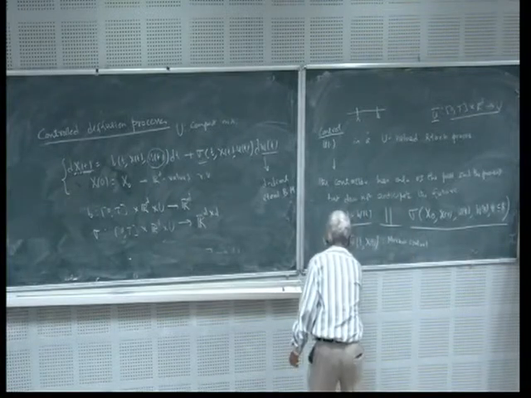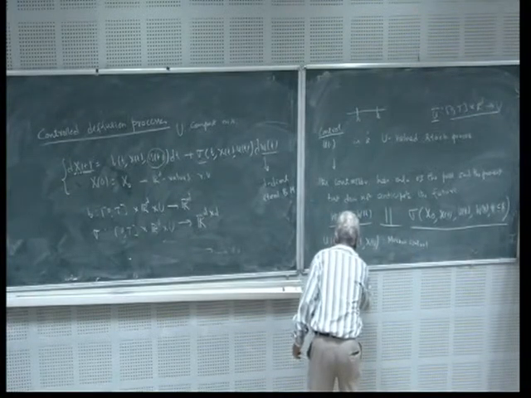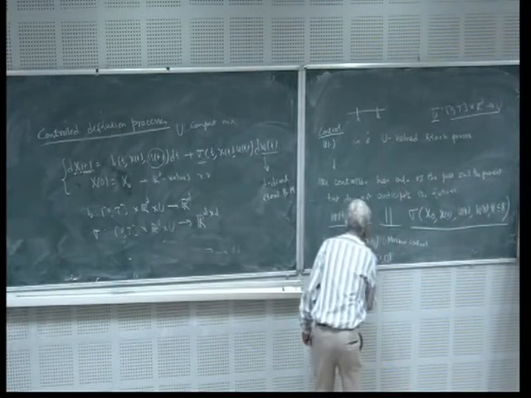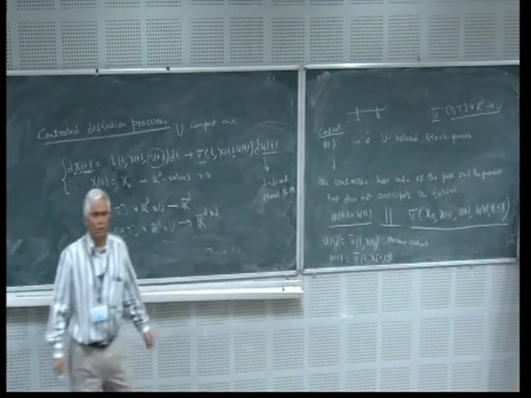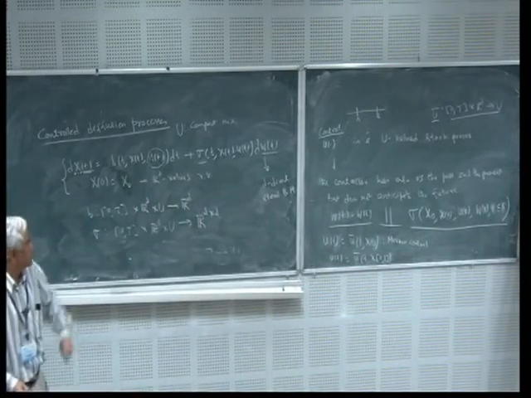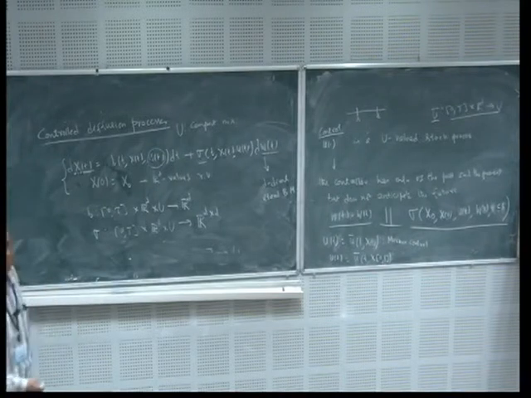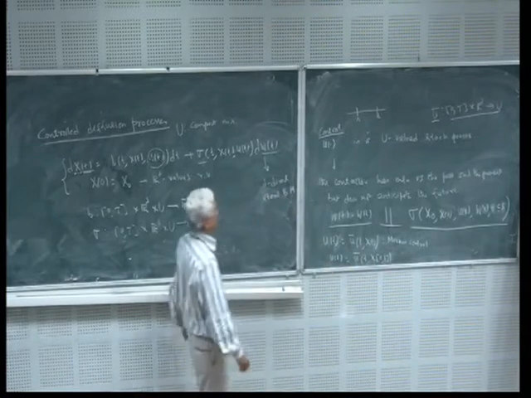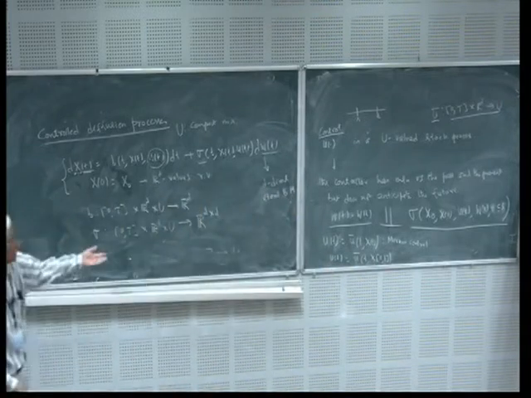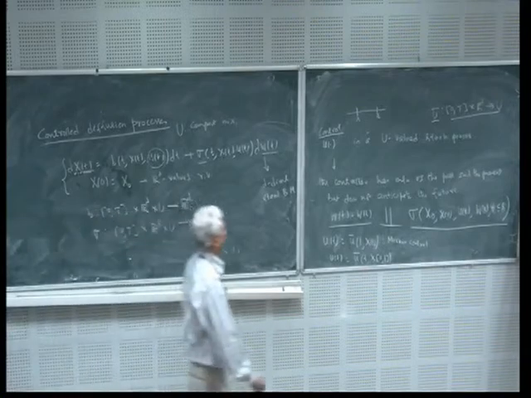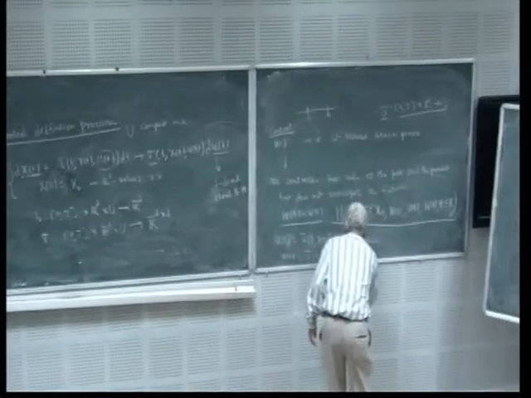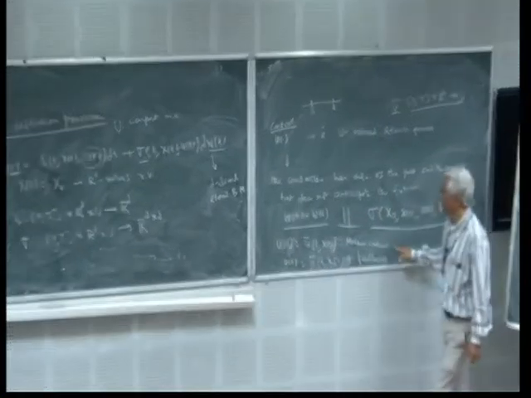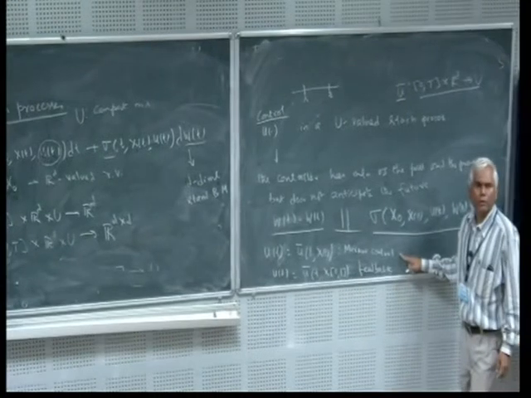Or you can have u_t equal to some ū(t, x_[0,t]), where this is an appropriate function such that it is progressively measurable, the whole path, with respect to the filtration generated by x_t. Then this is another control. This is the general feedback. This is called a feedback control, and a particular case of a feedback control is called Markov control.